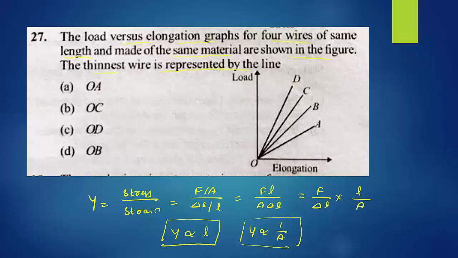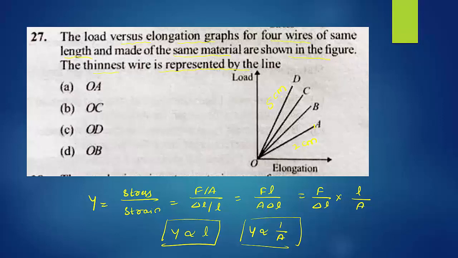You can observe OD is having the highest length and OA is having the lowest length. Suppose we take it as 5 centimeter and 2 centimeter. The lowest length means area is greater.